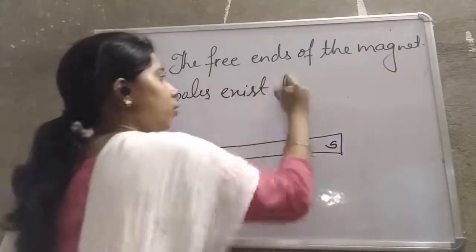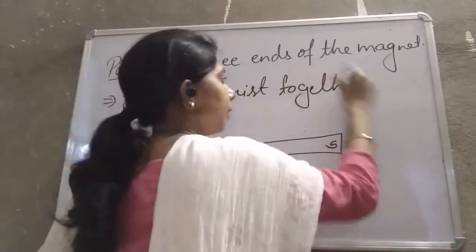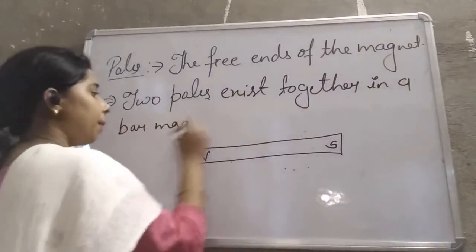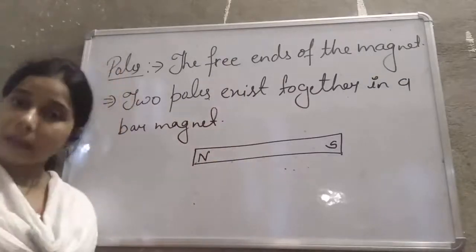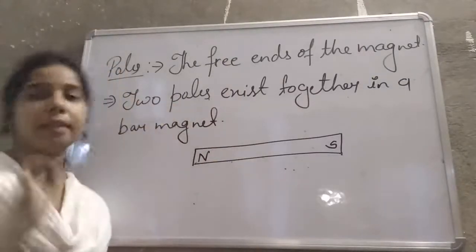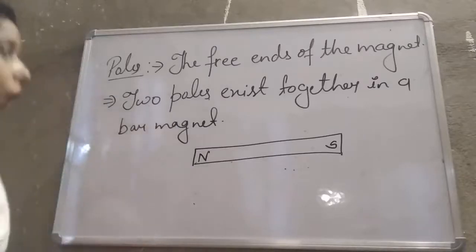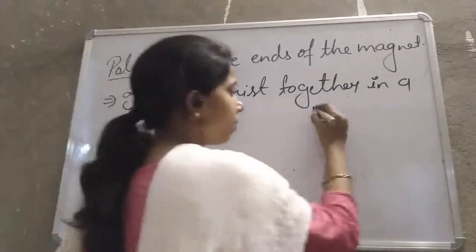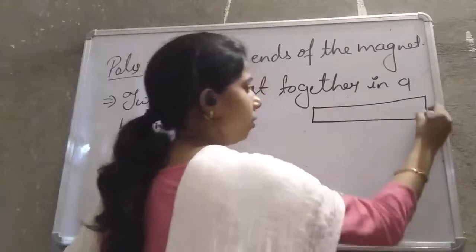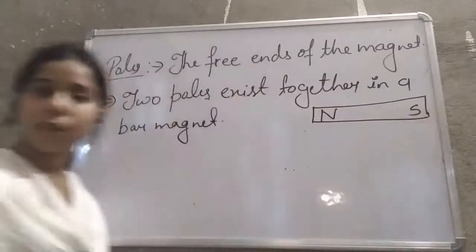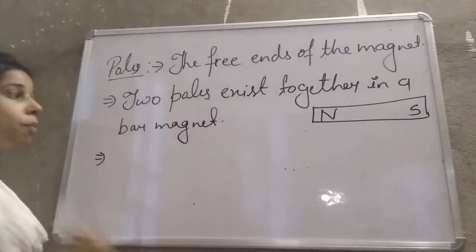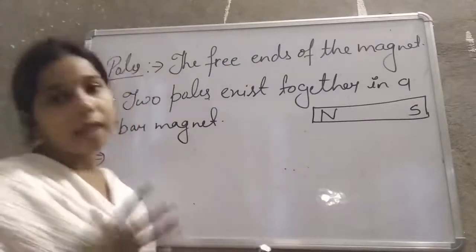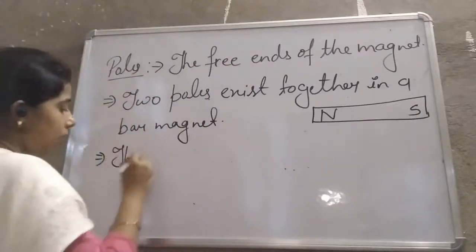They exist together in a bar magnet. Not only in a bar magnet, but in a magnet in general. So in a magnet, these two poles always exist together. Now, what are these two poles? I will draw the diagram here itself so that you will not get confused. N here and S here. These two poles we call the north pole and the south pole.